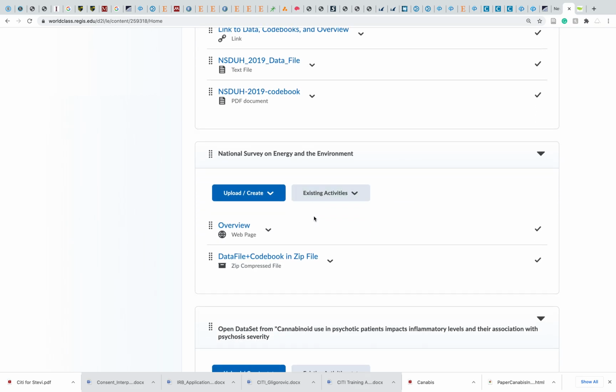Now, the National Survey on Energy and Environment probably sounds a little boring, but the questions are essentially beliefs and behaviors about climate change, with some numerous random variables like political decision making thrown in for fun. These codebooks are in the data downloads. I have the entire data file and the codebooks in a zip file. You can download all the data right here, and you have access to 10 years of data in these files. Each year has its own folder. Each year has its own codebook. You're going to have to download it to explore the questions in there a little bit more. But ultimately, the National Survey on Energy and the Environment is quite interesting.